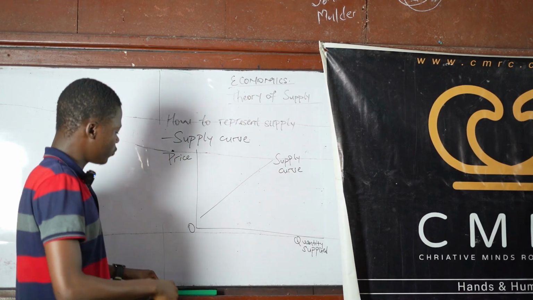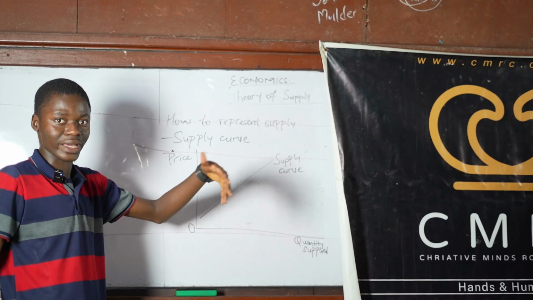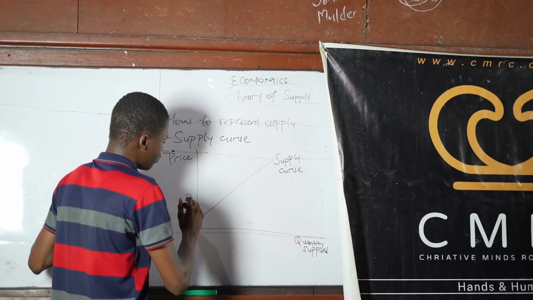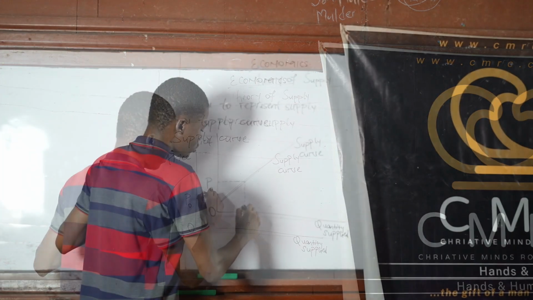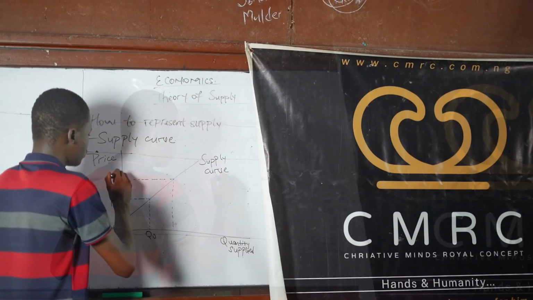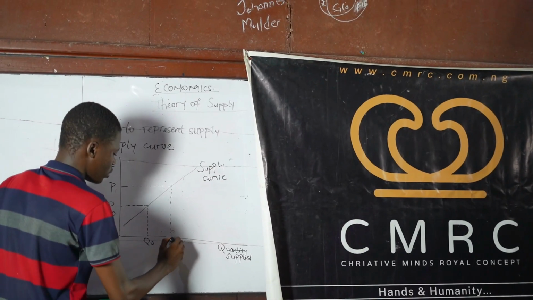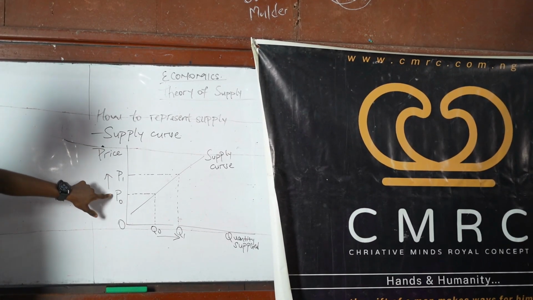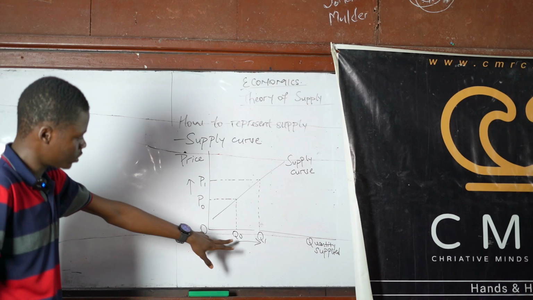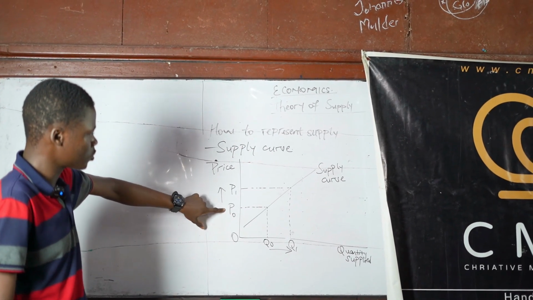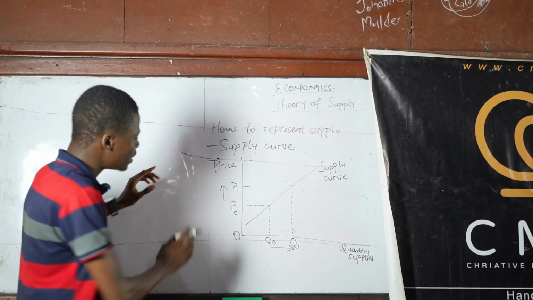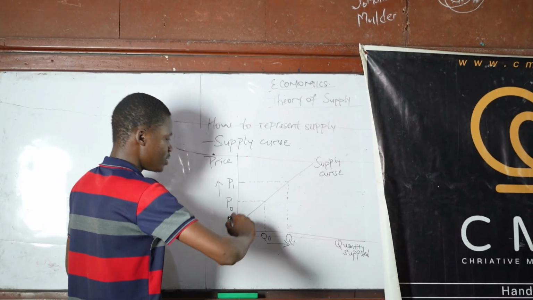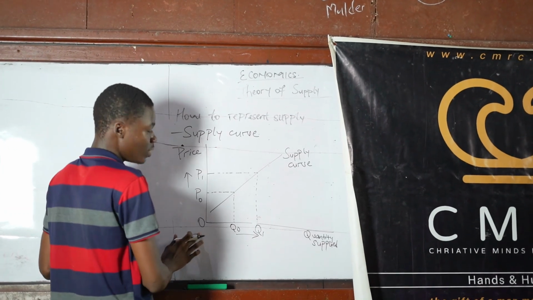Now, the implication of this is because there is a positive relationship, like I said. For example, let's take this price as P naught, and let's call this Q naught. Let's call this P1, sorry, and this is our Q1. Looking at this diagram, when the initial price was P naught, the quantity was Q naught. Now, price increases from P naught to P1. And the implication of this is an increase in quantity supplied from Q naught to Q1. That's why the supply curve moves upward from left to right.